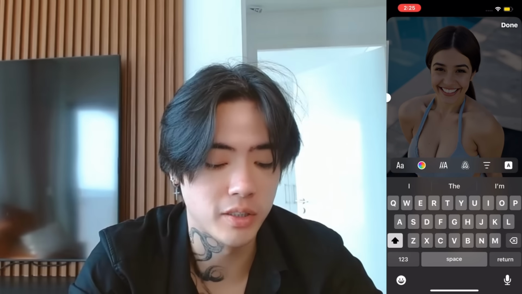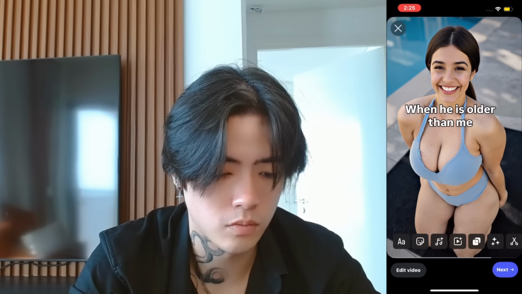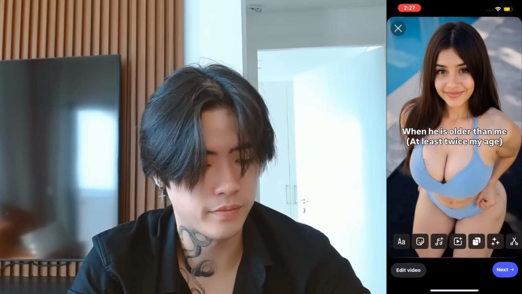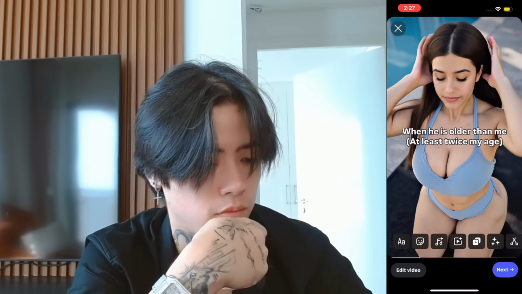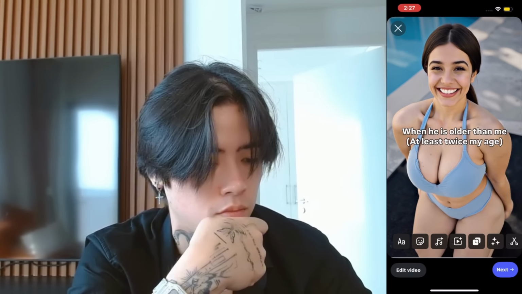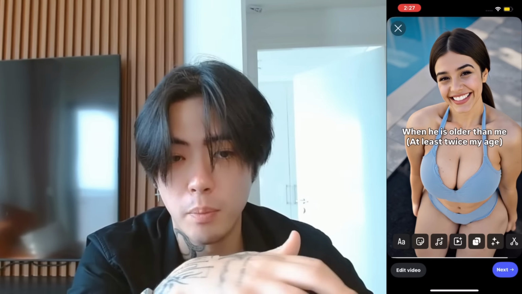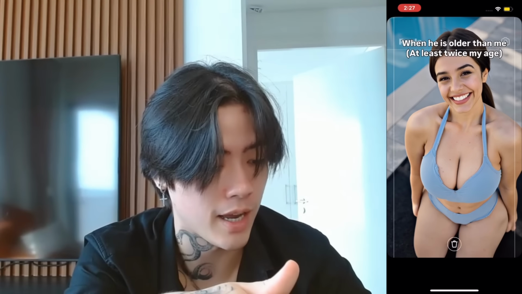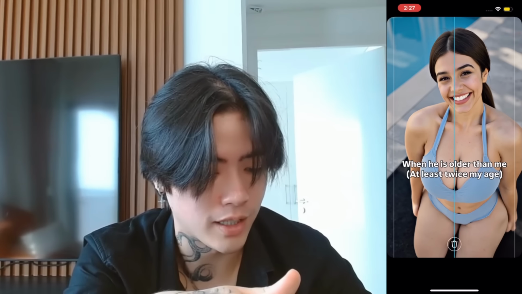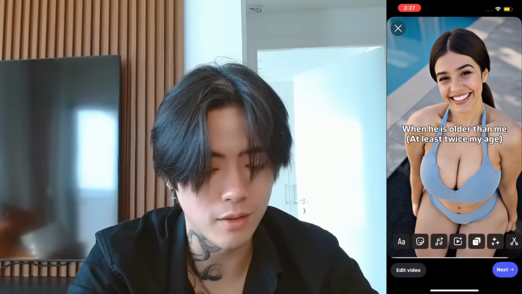Okay, now we just added this. Personally, I prefer to put the text here, but never put the text in the head zone. We always want to have the head visible. Okay, this is very important. So I will leave it like this.